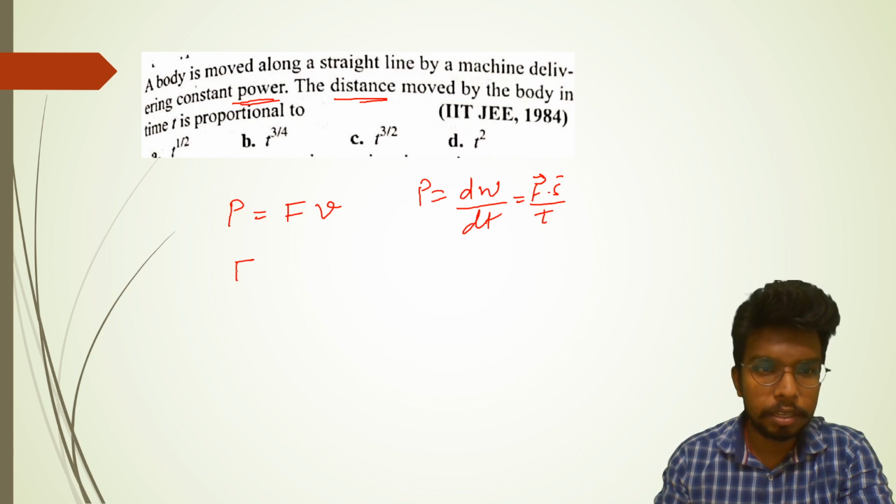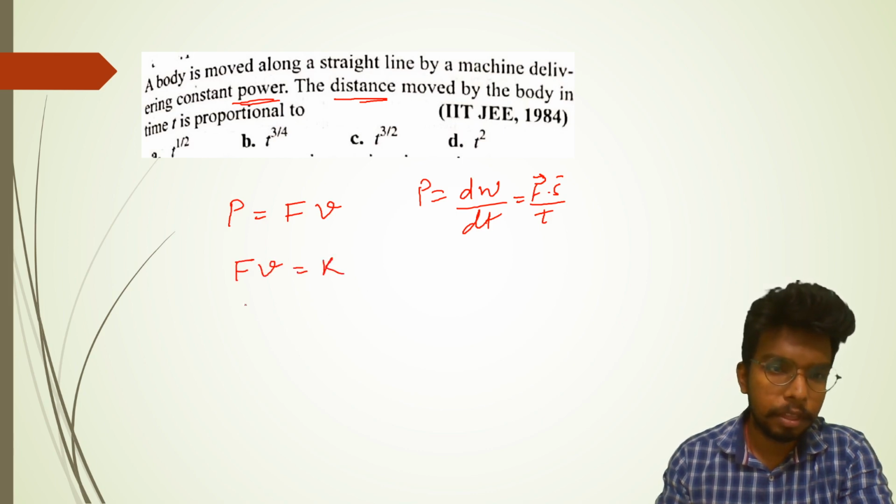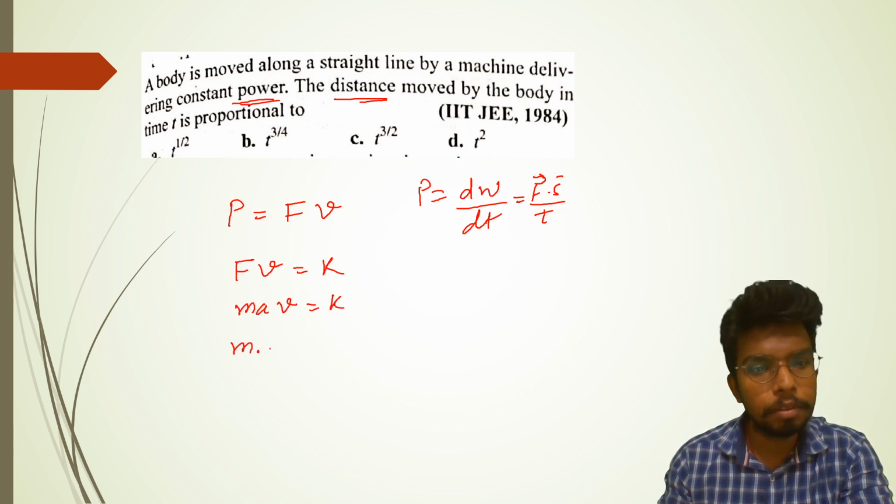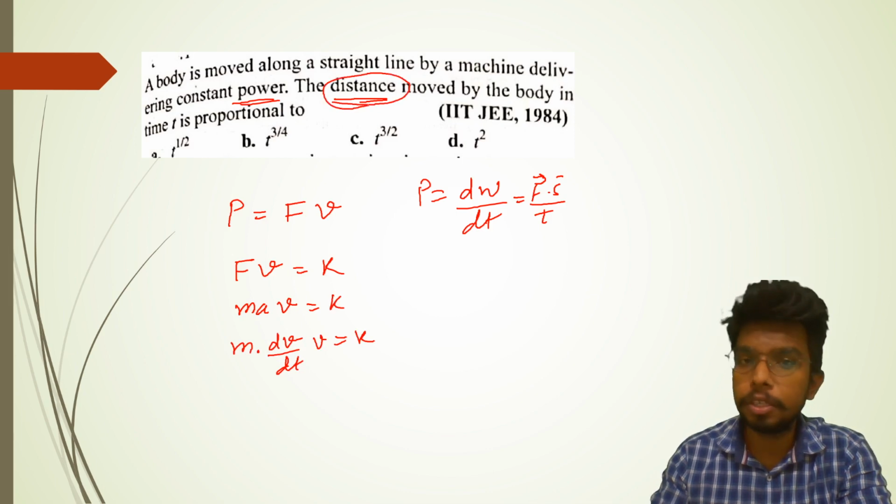So I can say that Fv is a constant. Let's assume the constant to be k. I can write F as ma, v is nothing but v, and a can be written as dv by dt, so m into dv by dt into v is equal to k. We have not yet got any expression of displacement or distance till now.